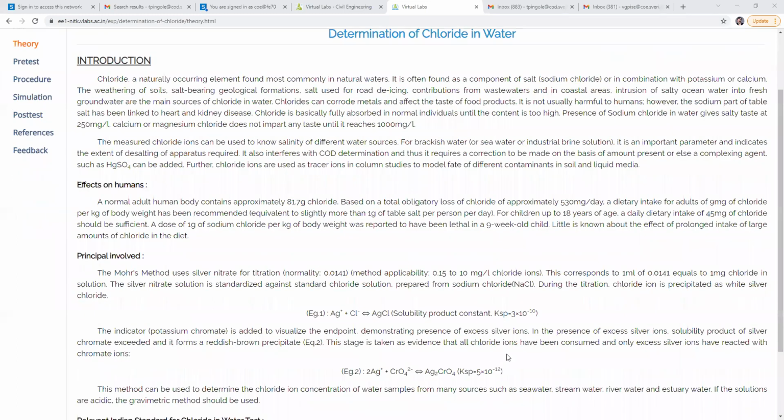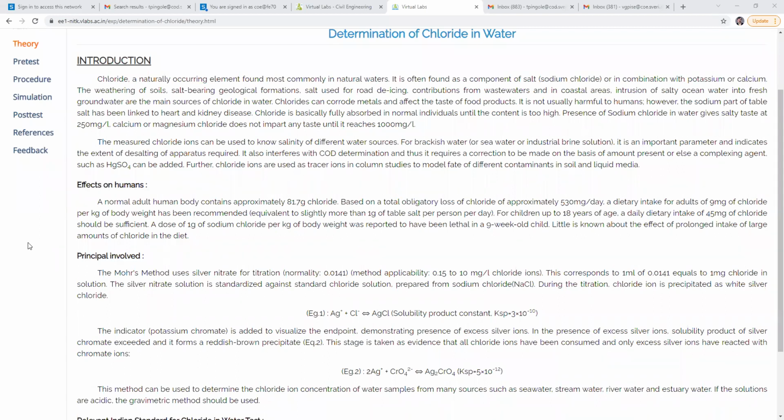Then COD determination requires correction to be made on the basis of the amount of chloride present, or else a complexing agent. It also interferes with the COD, remember.